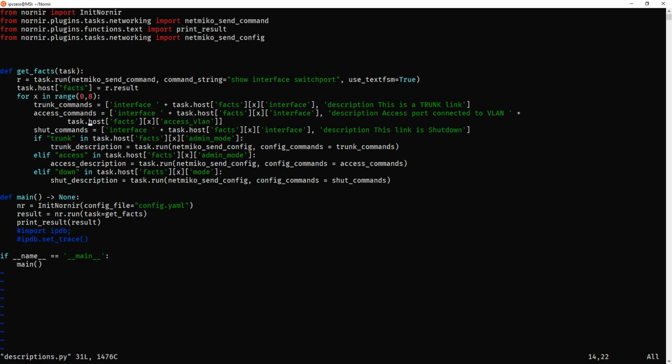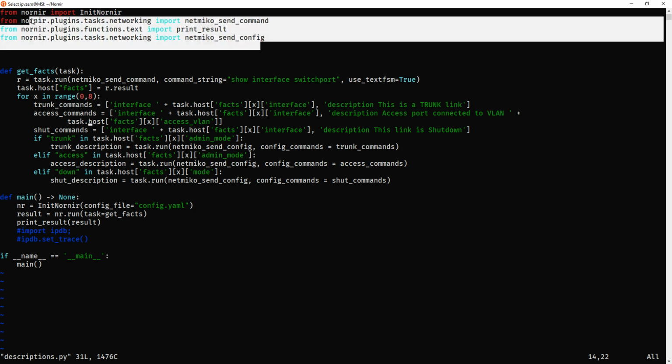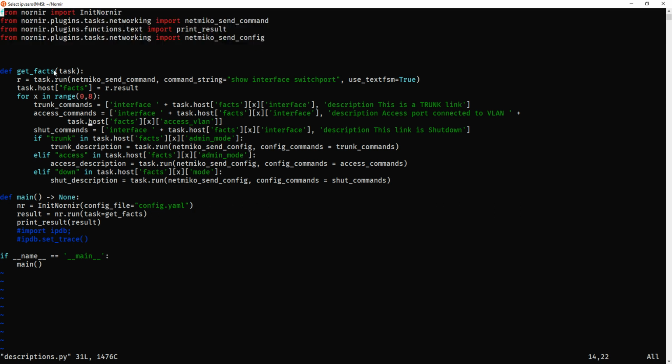So let's first look at the script just to get a rough idea. And as you can see at the top, we're importing our usual Nornir stuff. We've created a function called getFacts with the argument task. We've got a variable called R, and we're instructing it to use Netmiko to send the show interface switchport command. We're using TextFSM, set to true, to get that structured data. Here's the important part, okay? That variable R, we're going to use the r.result method to actually save the output of this structured show result, and we're going to save it to the key called facts. It's going to be our task.host, save it to facts, okay?